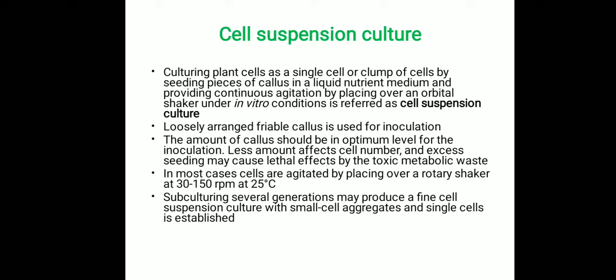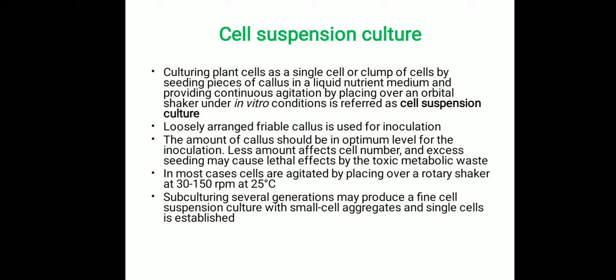In general, loosely arranged friable callus is suitable for inoculation to obtain suspension cell culture. The amount of callus should be at an optimum level for the inoculation. If we seed very little, it affects the cell number, whereas an excess amount of callus may lead to the release of certain metabolic waste that is lethal to the suspension cells.